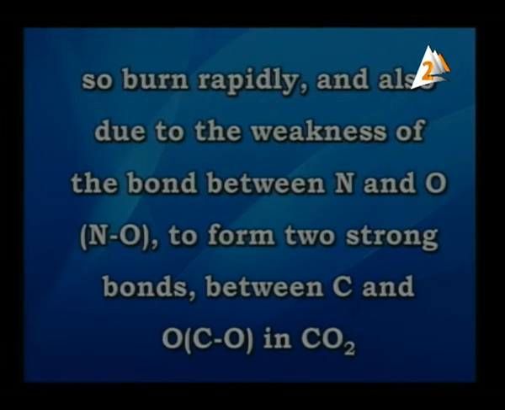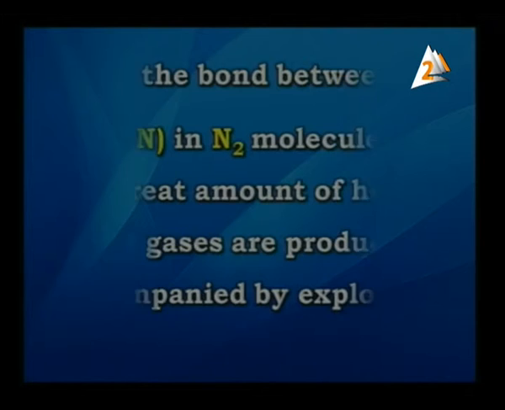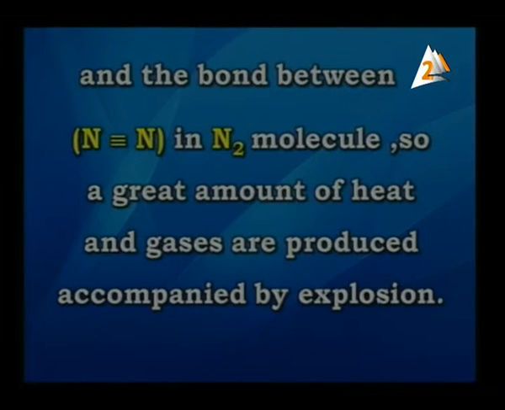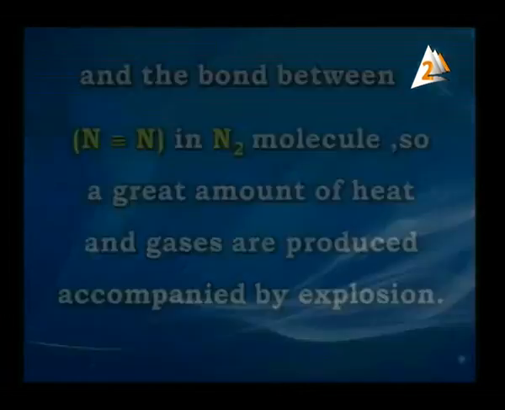So they burn rapidly, and also due to the weakness of the bond between nitrogen and oxygen, NO, to form two strong bonds between carbon and oxygen, CO, in carbon dioxide, and the bond between nitrogen and nitrogen in nitrogen molecule, so a great amount of heat and gases are produced accompanied by explosion.